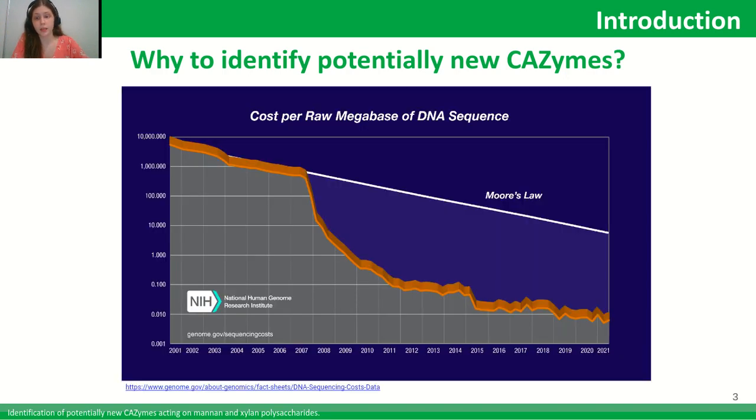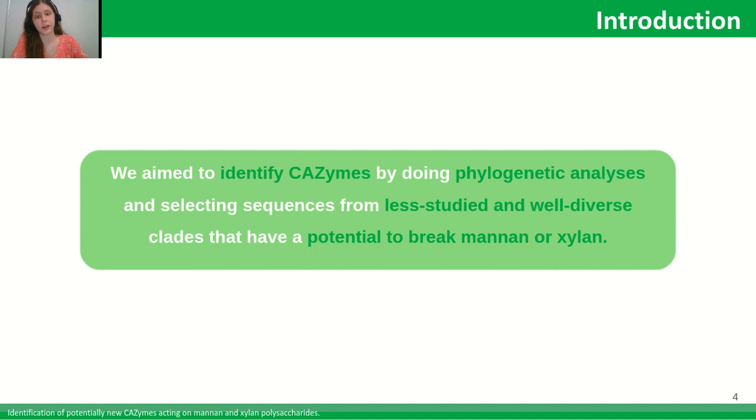Then, as a consequence of the continuously decreasing costs of genome sequencing, there is a large number of genomes deposited in public repositories. However, exploring protein characterization and structure is costly and time-consuming. Based on this, we sought to identify CAZymes by performing phylogenetic analysis and selecting sequences from less studied clades that have potential to break mannan or xylan, to target proteins that have a greater potential among the various sequences available.